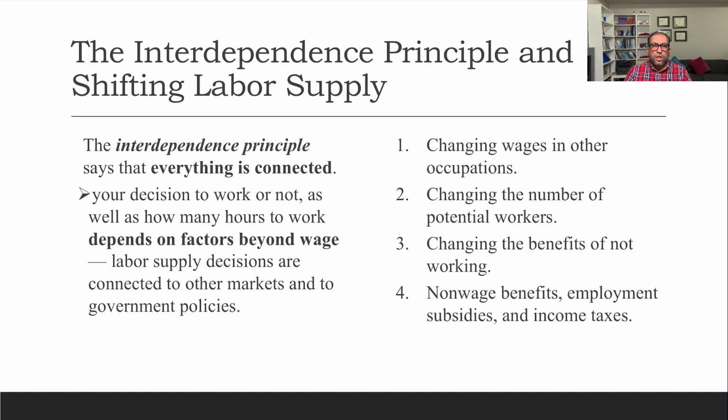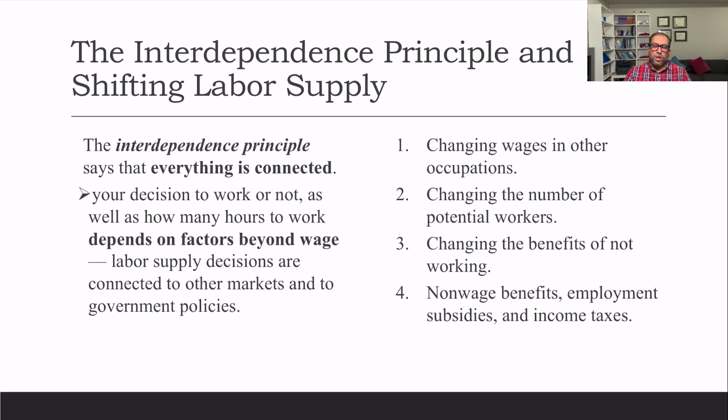So what are the reasons that cause the labor supply curve to shift? First, changing wages in other occupations. If wage rates are increasing in other occupations, people may shift to that profession as compared to one where wages are stagnant or decreasing. Second, a change in the number of potential workers, with an increase in population, especially through immigration, definitely shifts the labor supply curve towards the right.